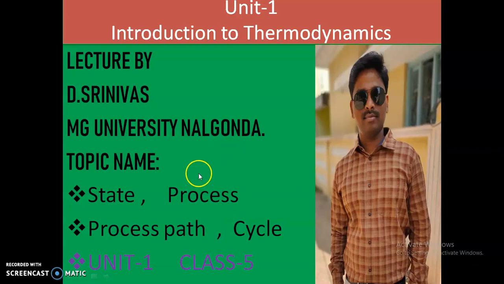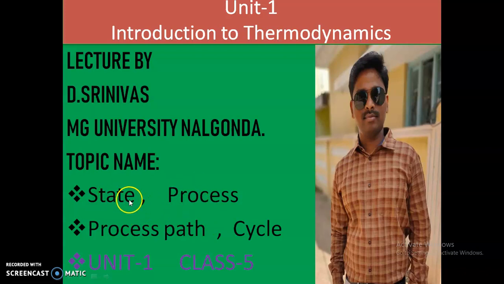Hi students, in the previous class we have discussed the basics of thermodynamics. They are system, surrounding, boundary, and types of thermodynamic systems: open system, closed system, isolated system. We also discussed thermodynamic properties, intensive properties and extensive properties, and one more topic, thermodynamic equilibrium. So these are the topics we discussed in the previous class.